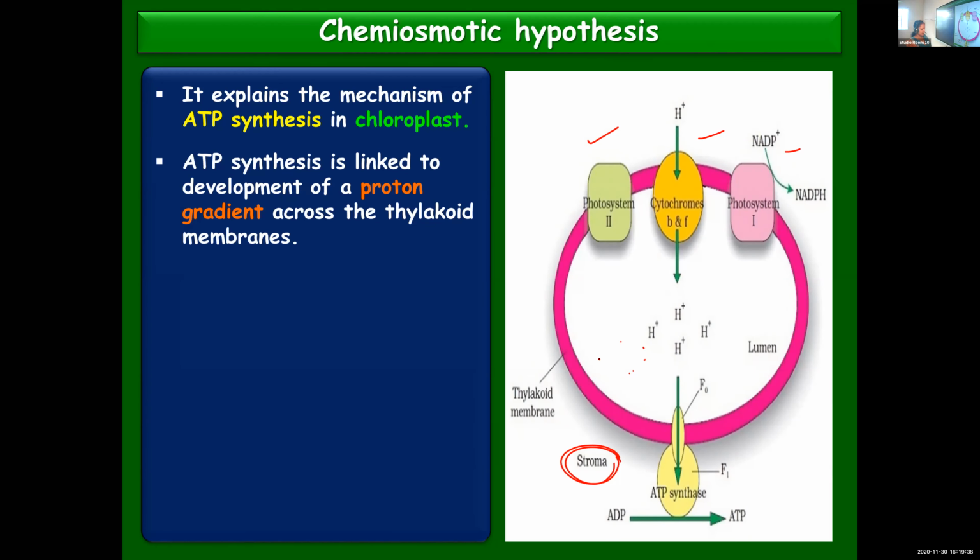ATP synthesis is related to the establishment of a proton gradient. There arises a difference in the concentration of protons inside and outside. When you compare the concentration of hydrogen ions inside and outside, there will be a difference, and a proton gradient will be established across the membrane. Outside, in the stroma, the concentration becomes less, and inside it becomes high. We will see how this is happening.